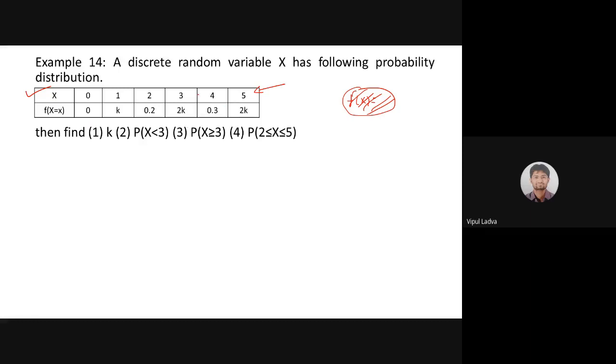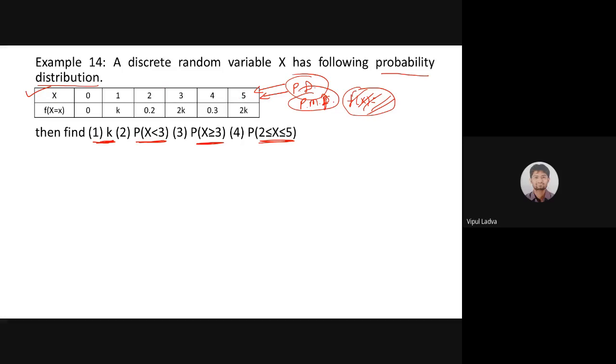Now what are we supposed to check? As per the information, discrete random variable x has the following probability distribution. This is the data. This distribution is a probability distribution, and we may label it as a probability mass function. Now what we need to find is the unknown k. Then we need the probability that x takes a value less than 3, or x takes a value greater than or equal to 3, or x lies in the interval 2 to 5, including 2 and 5.